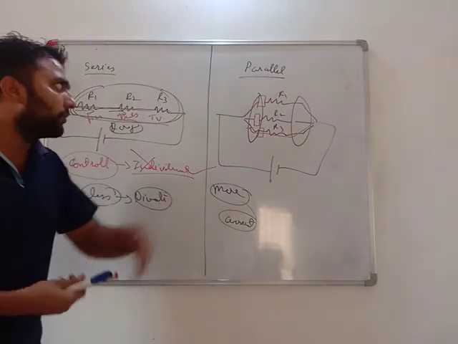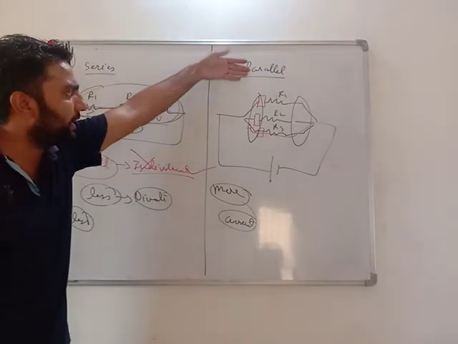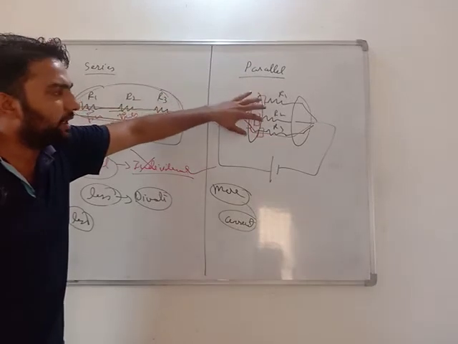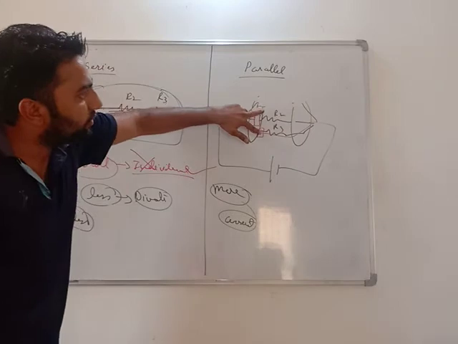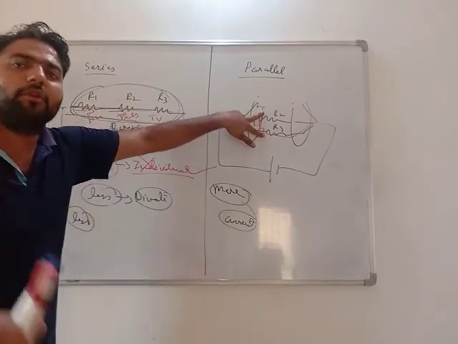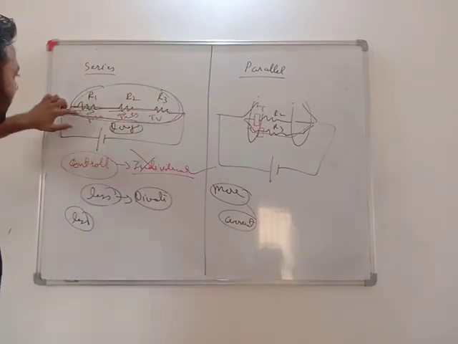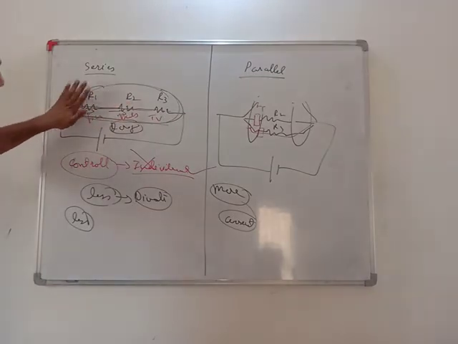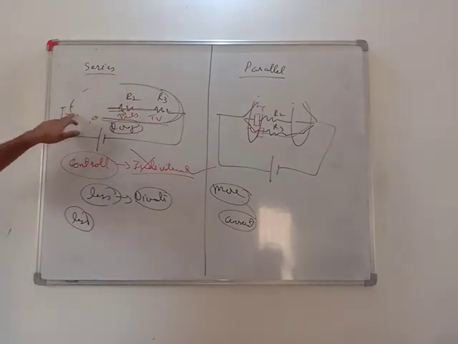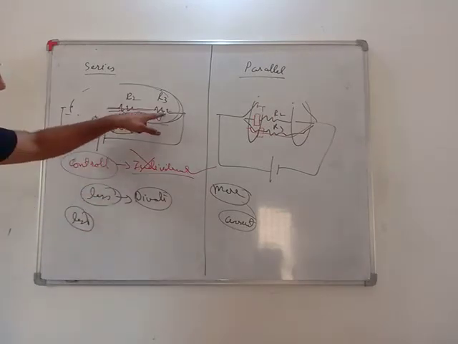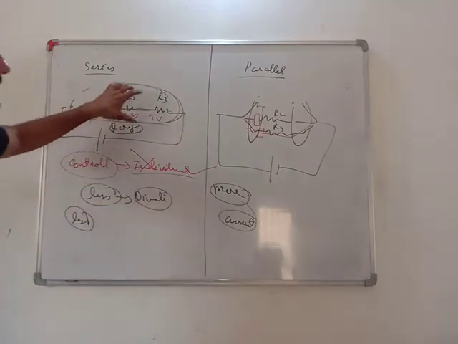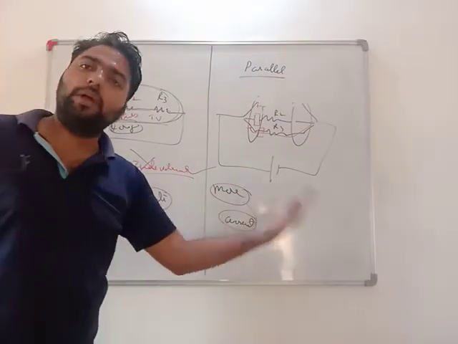So at our home we are using parallel combination. Why? We can individually control all the things. If something gets fused off, other two will not get fused off, they will work normally. Here I cannot control individually. If this gets fused off, circuit breaks, these two will also not be in use. Length of wire used is less in series, and length of wire used in parallel is quite more.